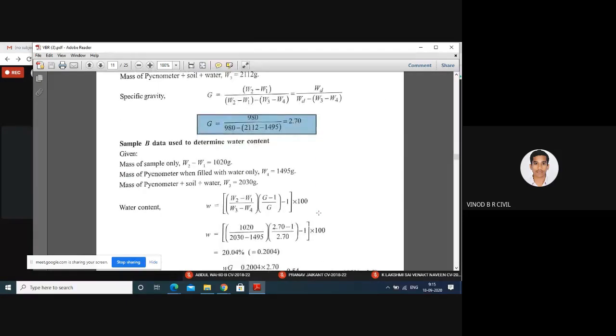Sample B calculation, that is the water content calculation. I already mentioned that with the help of the pycnometer we can calculate specific gravity and, at the same time, water content also.